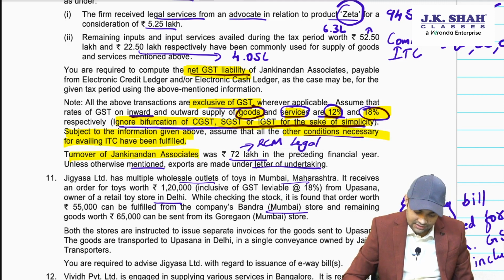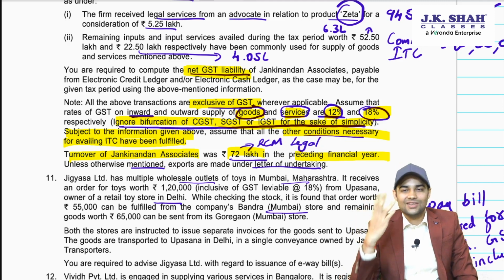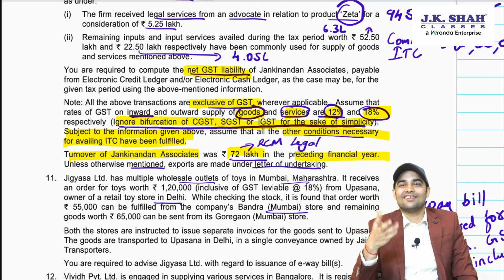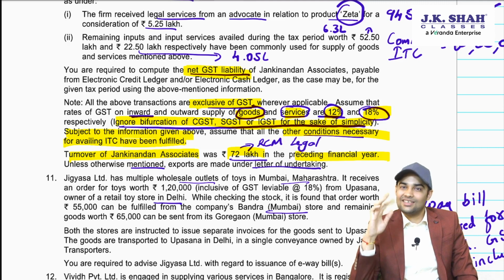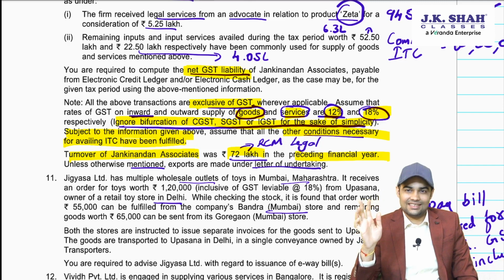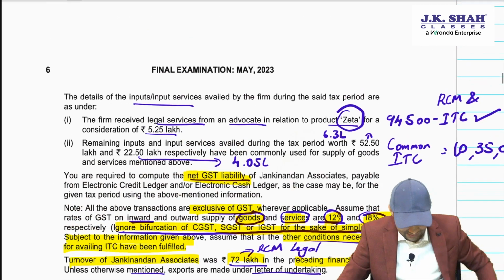Turnover of Janki Nandan Associate in last year is 72 lakh. Whenever they give you last year turnover, you very well know that there will be legal service or you might have received government related service, because if your last year turnover is below registration limit, then in that case you enjoy an exemption, correct? So be careful about that. Otherwise, that's the purpose for giving you last year turnover. Now let's see each of these. Let's have a look.